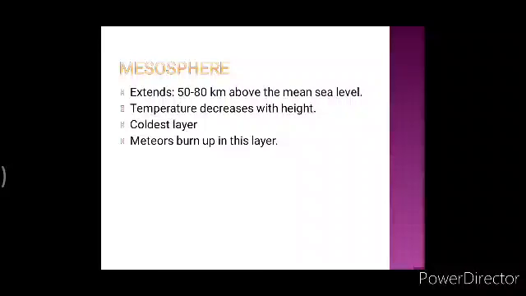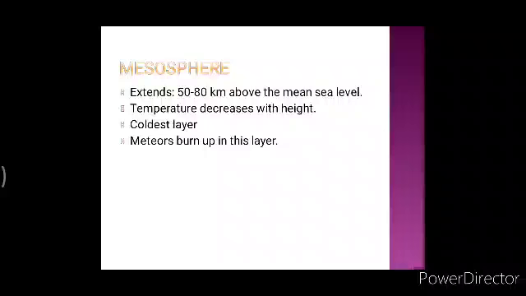See what happened? Meteors travel through the exosphere and thermosphere without much trouble, due to the lack of air in those layers. Those layers don't have that much air, so they can travel very easily. But when they hit the middle layer, or when we say when they hit the mesosphere, there are enough gases to cause friction and create heat to burn up in the mesosphere. That is why they burn here. You got my point? Meteors, you know what are meteors? They are the shooting stars.